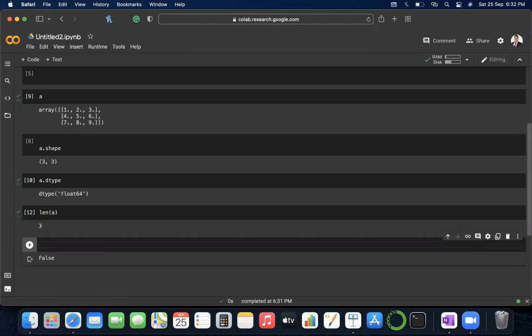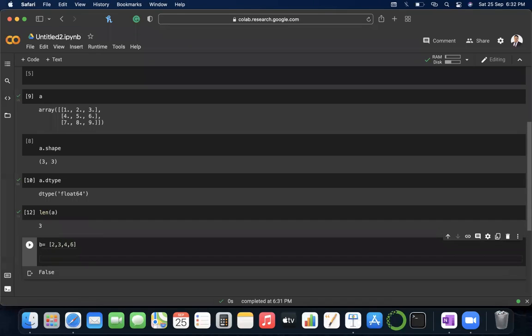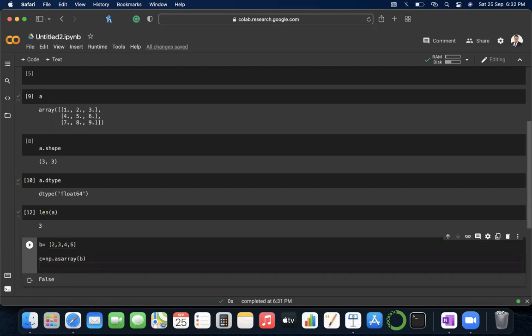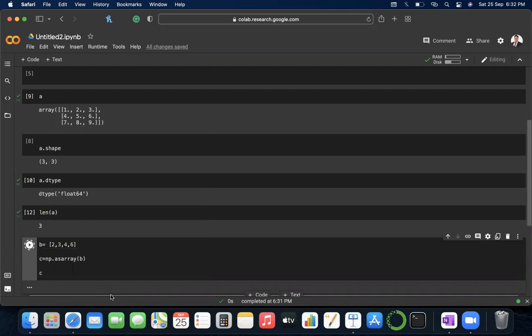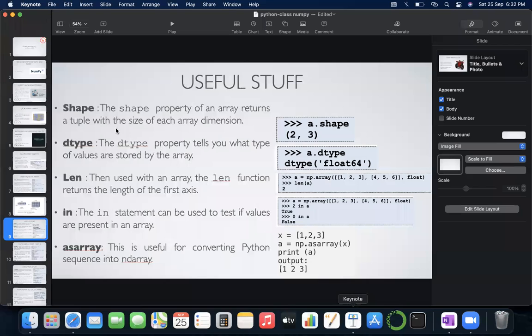So if I write b equals 3, 4, 5, 6, and c equals np.asarray(b), then you should be getting some values. This b initially was a list, now it has been converted to an array and stored in c. So c looks like this, an array. Simple. Now these are some of the useful properties of a NumPy array, and we'll have more properties.